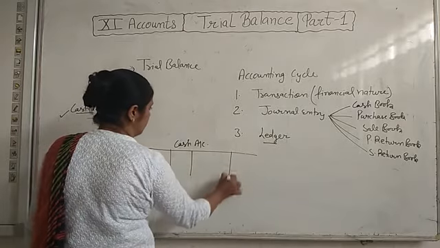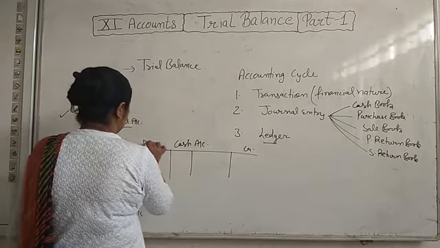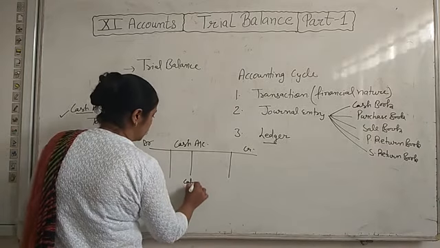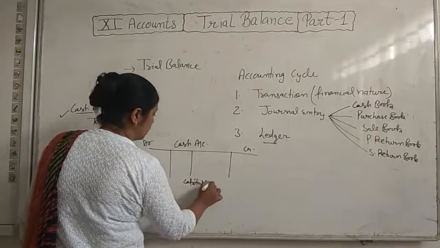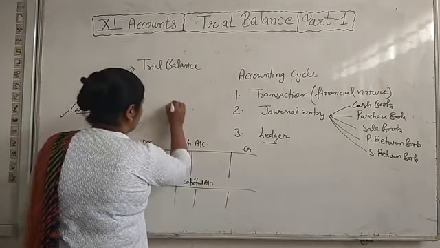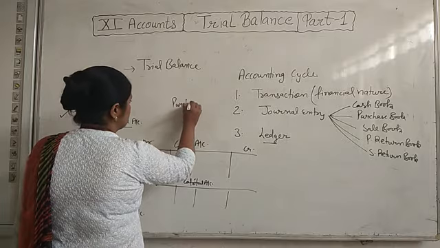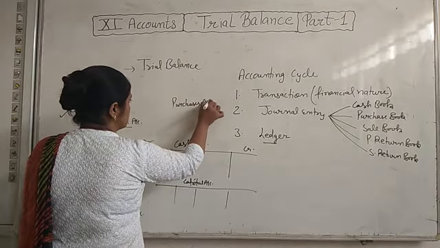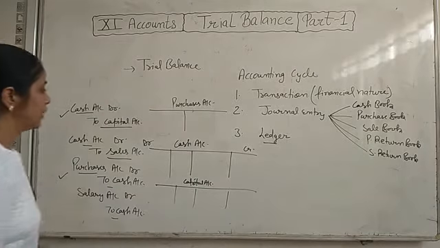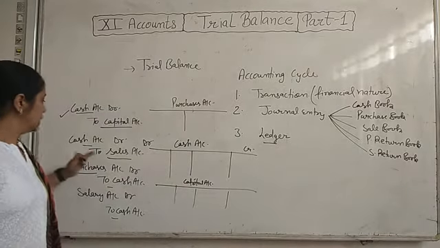Okay, in this account we will record the cash. In capital account we will record only capital of full year. In purchases account we will record only purchases, that how much total purchases are there. So in ledger we will prepare the separate account for each.